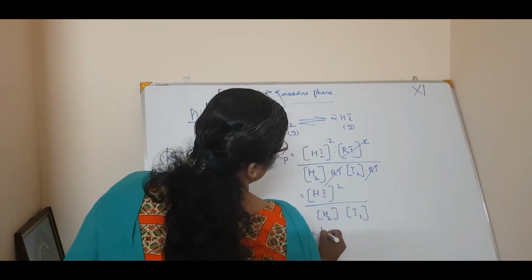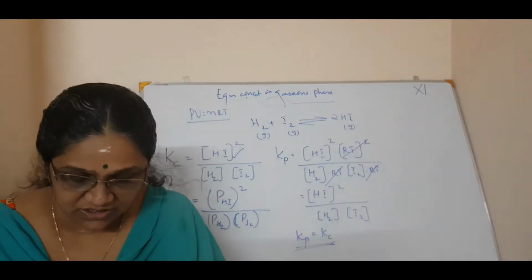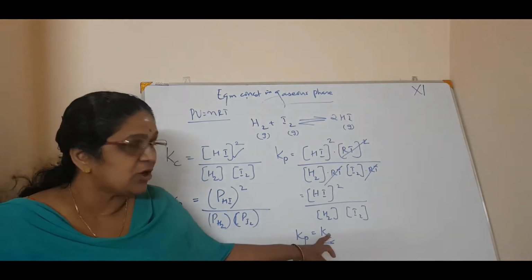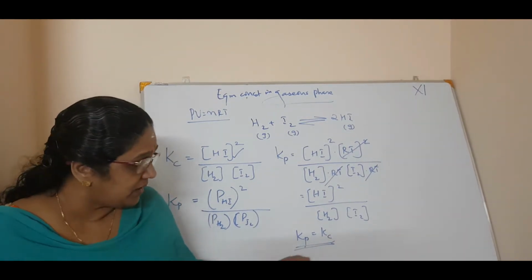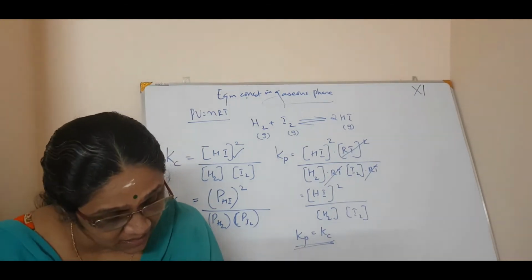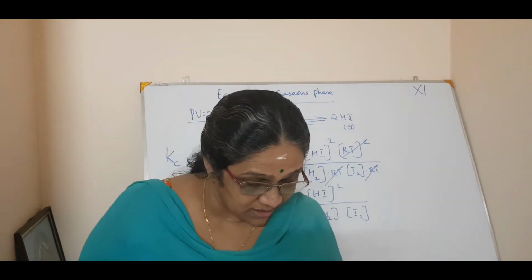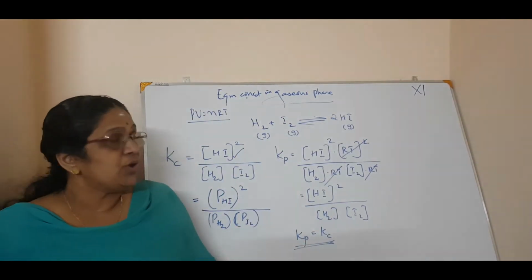Now, in this equation, the equilibrium constant at a constant pressure is equal to the equilibrium constant at a constant temperature. So here Kp and Kc are equal. Both the equilibrium constants are equal. This is how you derive that.